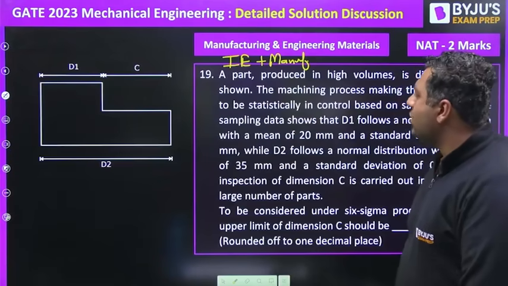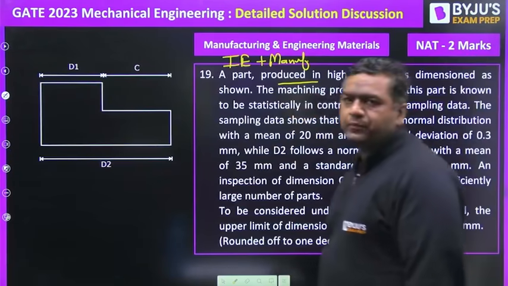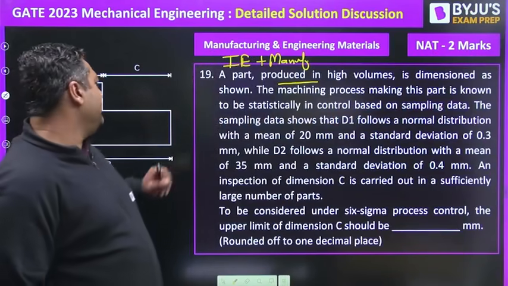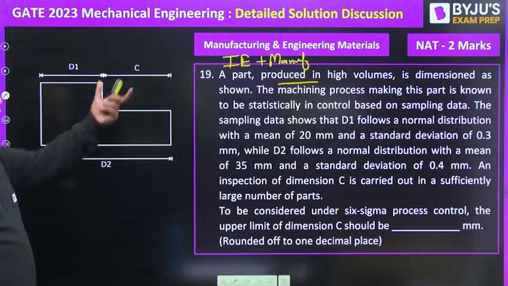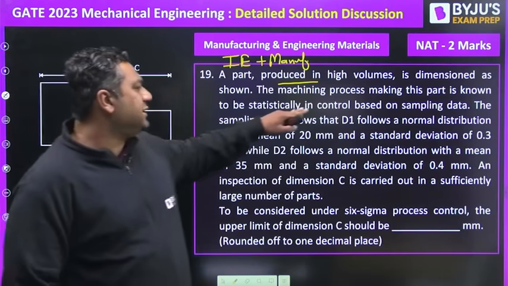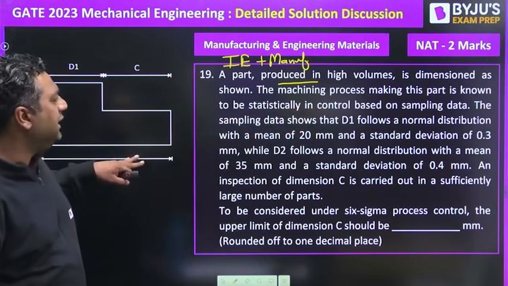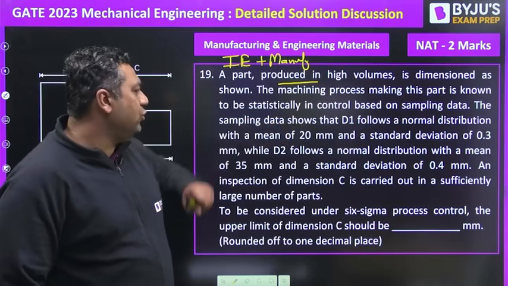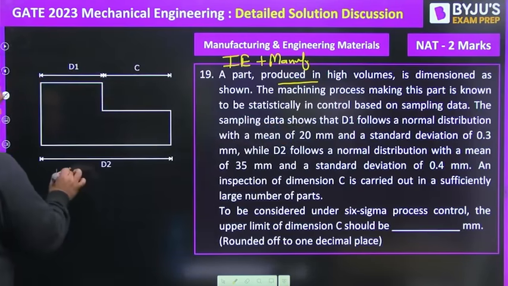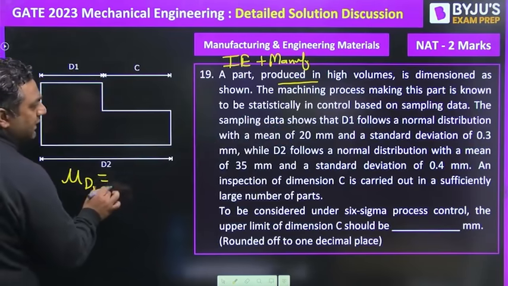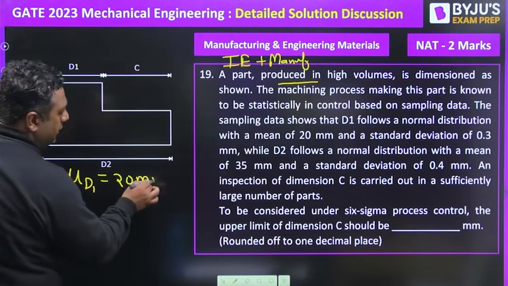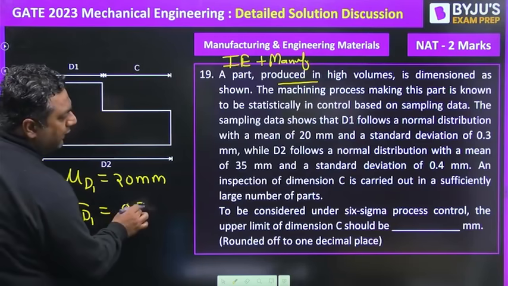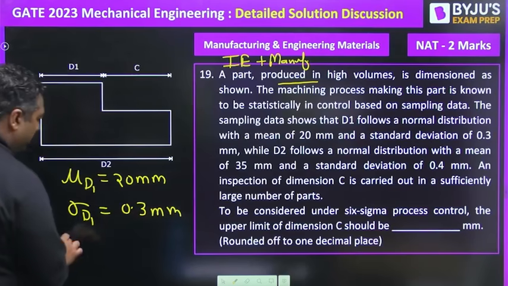What they have mentioned in the question is that a part produced in high volumes is dimensioned as shown in the figure. This is D1, this is D2, this is C. The machining process making this part is known to be statistically in control based on sampling data. The sampling data shows that D1 follows a normal distribution. So mu for D1 is 20 mm and sigma for D1 is 0.3 mm. Then mu is mean.